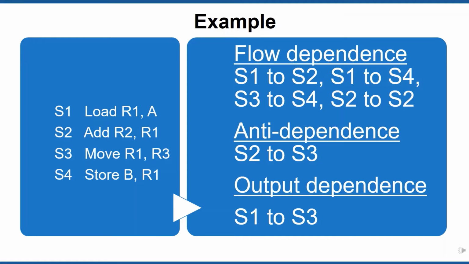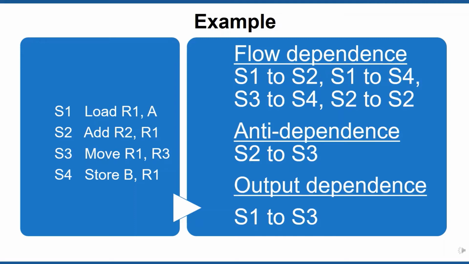The first statement loads the content of memory location A into register R1. Statement 2 performs the addition of the content of R1 and R2, and the result is stored in register R2. The third statement moves the content of register R3 into register R1. Finally, the fourth statement stores the content of register R1 into memory location B.